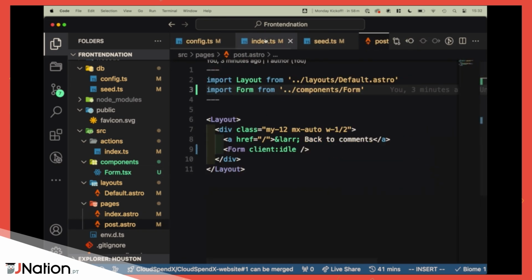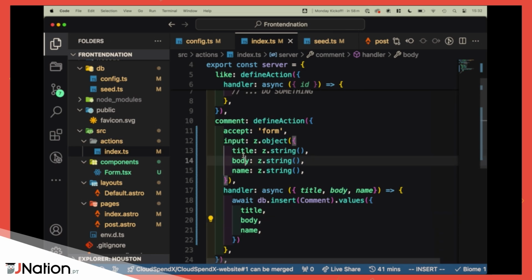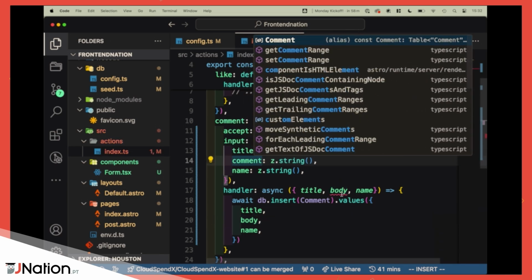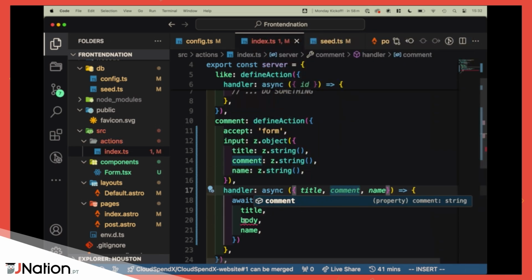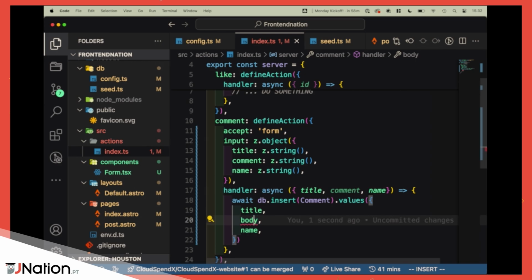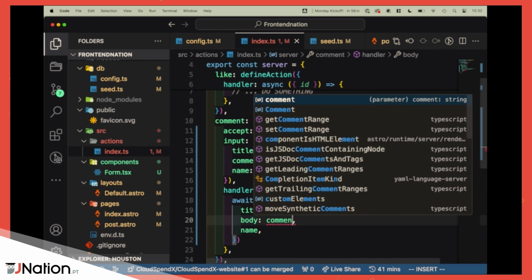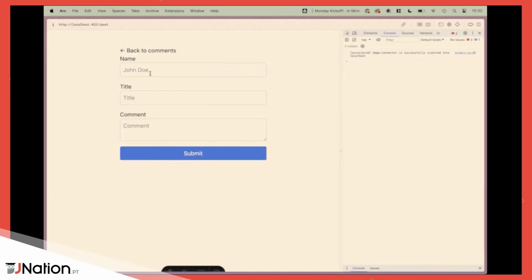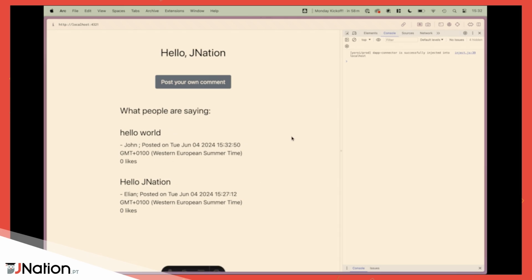So we need to go back to our action, and we're expecting comment here. That's why I made a mistake in the beginning. So body is actually comment. Easy enough to debug. So John, hello world test. And now it actually works with an action.